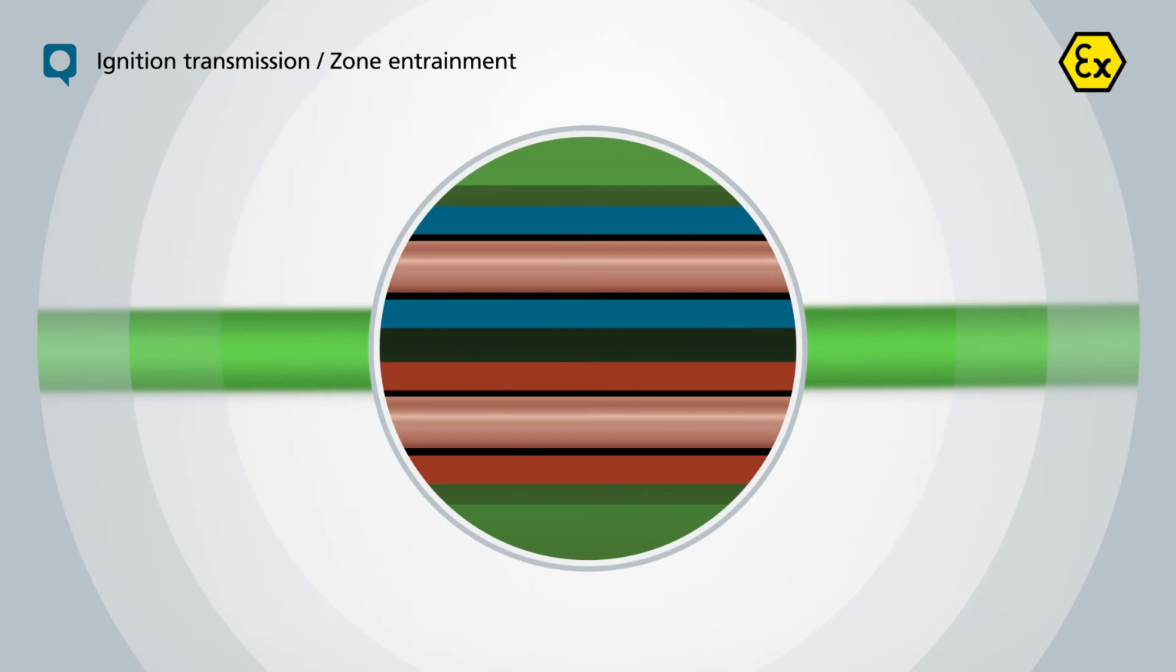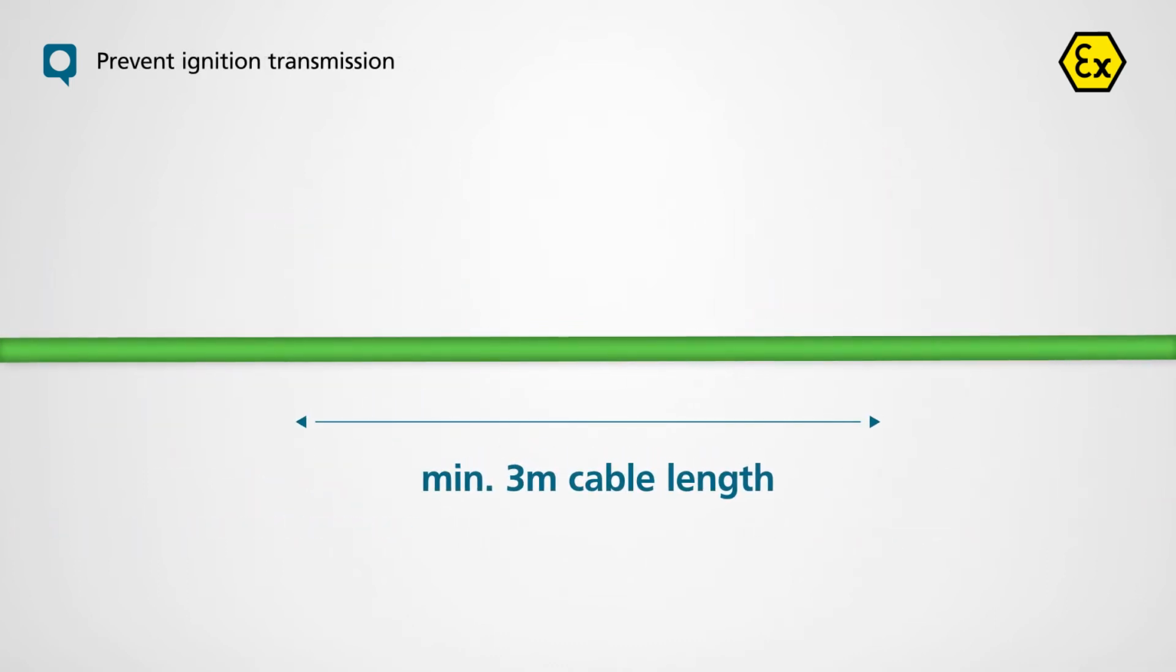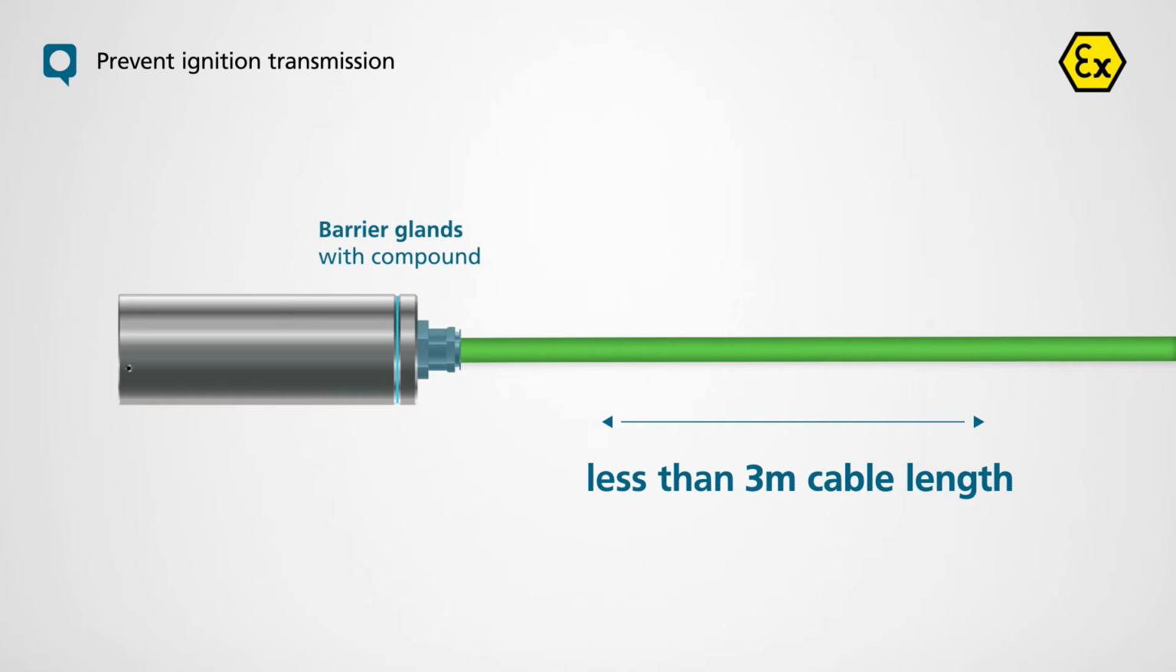Existing wire or line gaps in cables can lead to a transmission of the ignition as well as zone entrainment. Ignition transmission can lead to an explosion within the hazardous area, especially if cables are damaged. While sufficiently long cables help to prevent ignition transmission, barrier glands have to be used for shorter cable lengths.